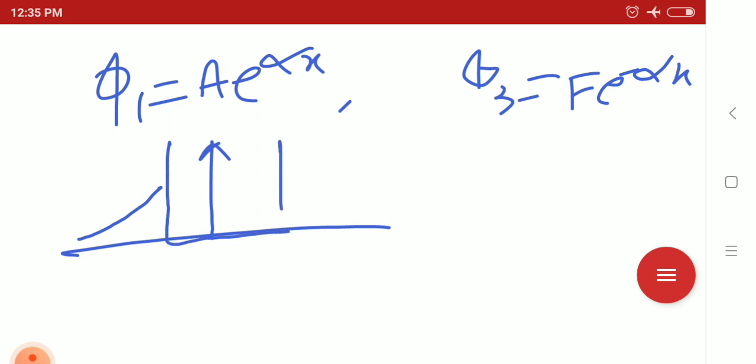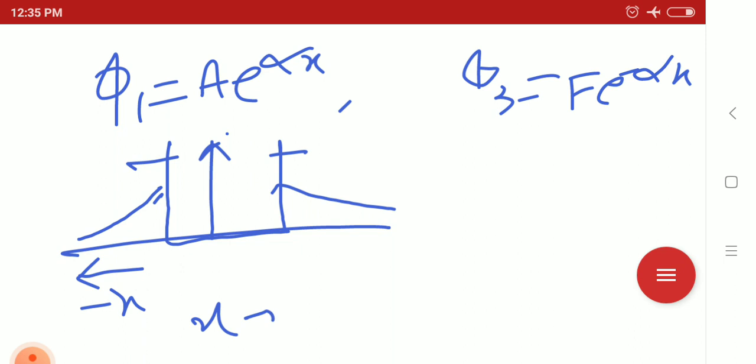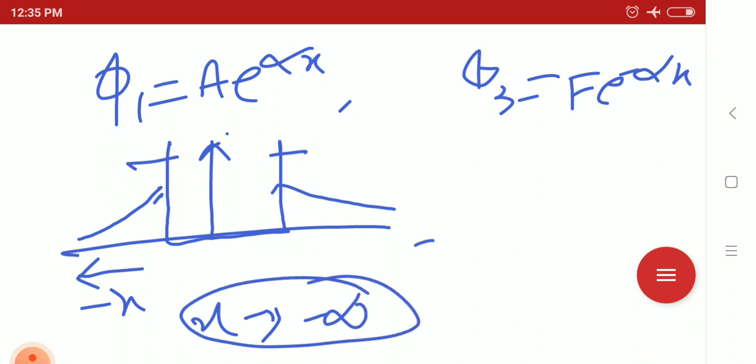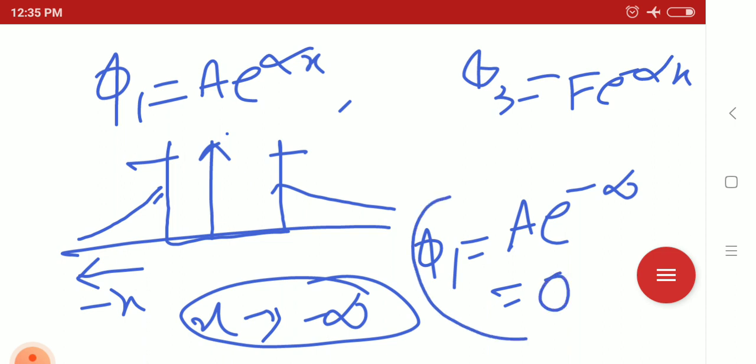Let me draw that finite well. On the left side of the potential well, x tends to minus infinity. So phi 1 would be e to the power alpha times minus infinity, that means phi 1 vanishes and goes to 0 on the negative side of the well.